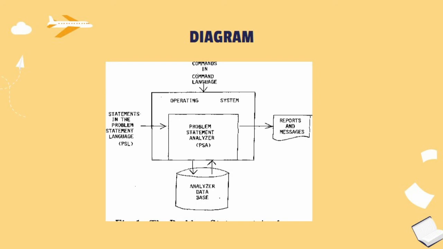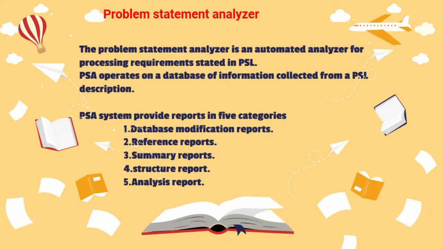The structure of PSA is illustrated in the figure. PSA operates on a database of information collected from a PSL description. The PSA system can provide reports. The Problem Statement Analyzer is an automated analyzer for processing requirement statements in PSL. The PSA system provides reports in 5 categories: database modification report, reference report, summary report, structure report, and analysis report.